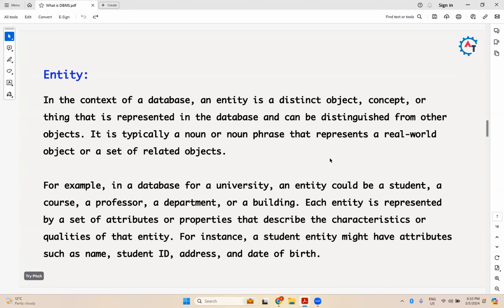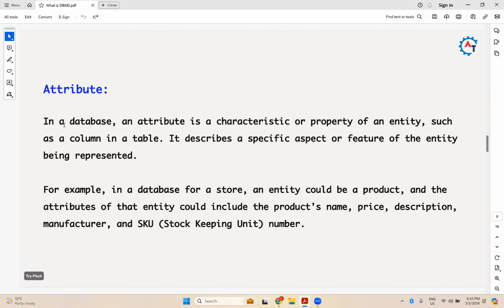Okay, so then what is an attribute? In a database, an attribute is a characteristic or property of an entity, such as a column in a table. A table consists of columns and rows, right? A column represents an attribute. If a table is an entity, that column is an attribute. So that we'll see in our next videos. It describes a specific aspect or feature of the entity being represented.